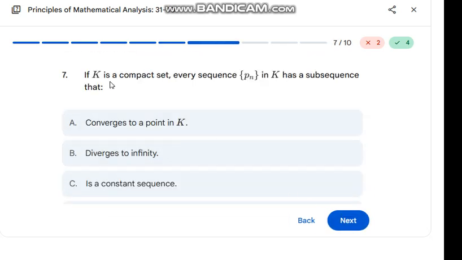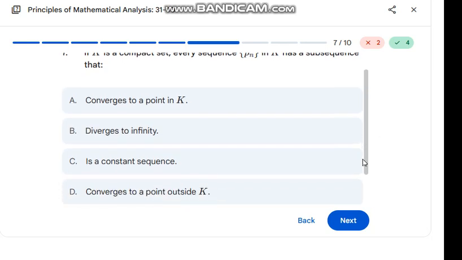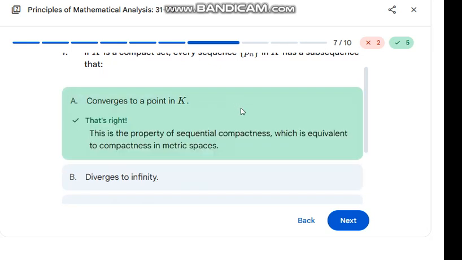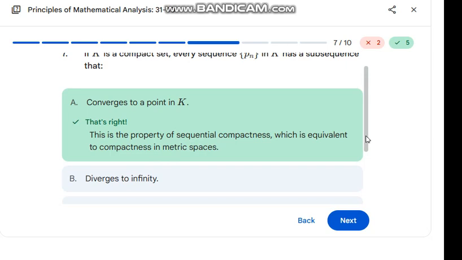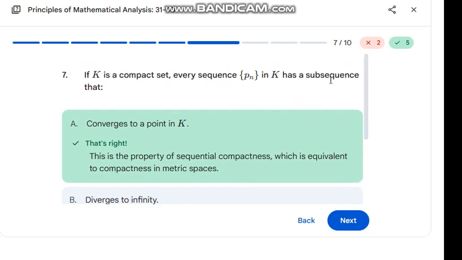Right, and the next one, if K is a compact set and every sequence P_n in K has a subsequence, then it converges to a point in K. Yes. By the property of sequential compactness, we can say K has a subsequence that converges to a point.